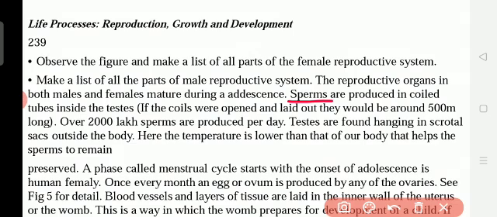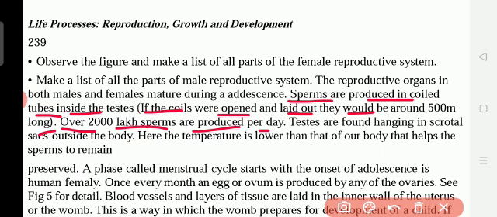Sperms are produced in coiled tubes inside the testes. If the coils were opened and laid out, they would be around 500 meters long. Inside the testes there is a coiled tube, and in that only sperms are released. Over 2,000 lakh sperms are produced per day.